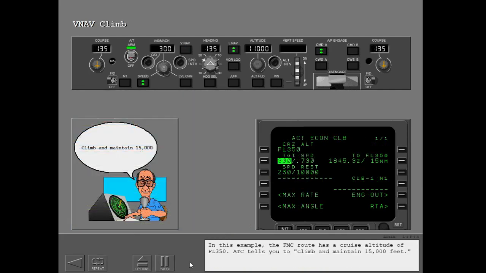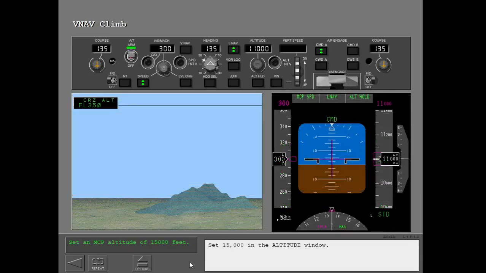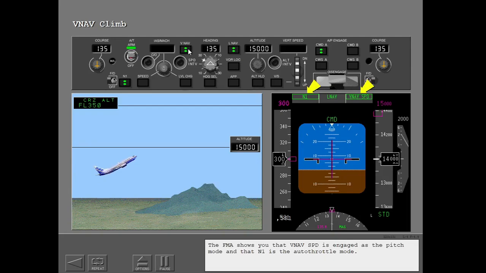In this example, the FMC route has a cruise altitude of flight level 350. ATC tells you to climb and maintain 15,000 feet. Set 15,000 in the altitude window. Push the VNAV switch to engage VNAV. The FMA shows you that VNAV speed is engaged as the pitch mode and that N1 is the autothrottle mode.